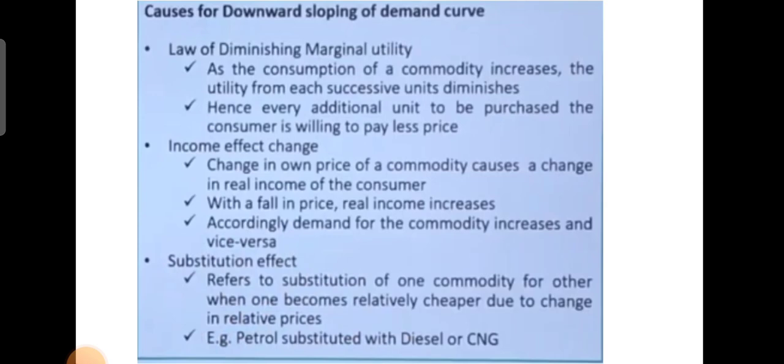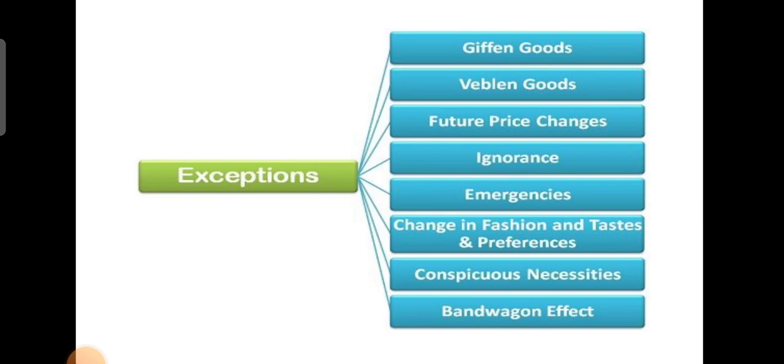And the next topic is exceptions. So what are the exceptions to the law of demand? There are various exceptions to the law of demand, like Giffen goods, Veblen goods, future price changes, ignorance, emergencies, change in fashion, taste and preferences, conspicuous necessities, and the bandwagon effect. So these are the exceptions where the law of demand is not applicable. So let us explain one by one.